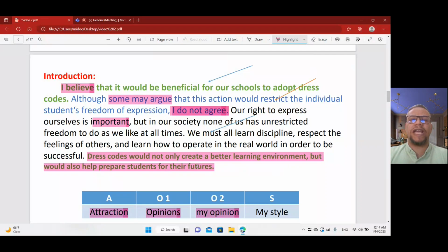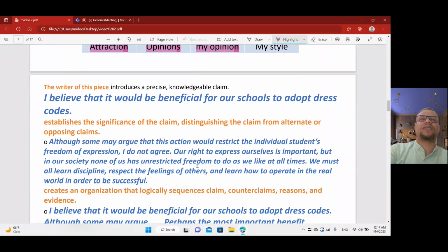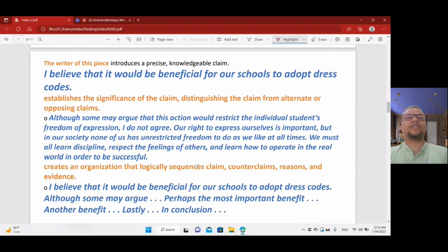So this is great, a great start. And the first and the end also, they are the same. So this is one of the strong points. And I think this one should be class B, as I taught you. So this is for his introduction. Now the explanation, the real explanation that was written by the examiner in front of you. The writer, the student of this piece, introduces a precise, knowledgeable claim.